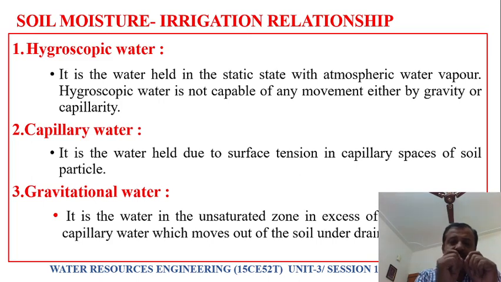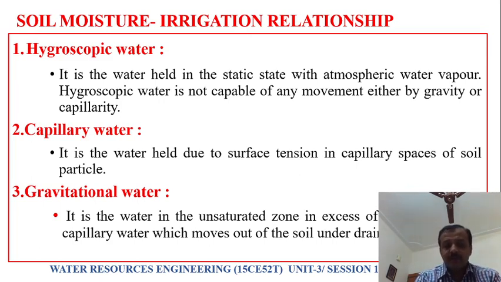The voids in the soil particle act like a capillary tube, so the water level will rise above the water table, and the soil above it becomes moist. This we call capillary water, which rises above the water table.